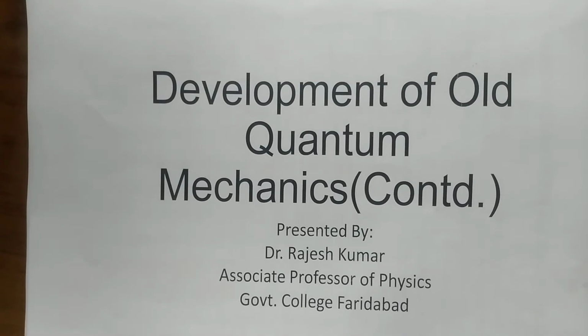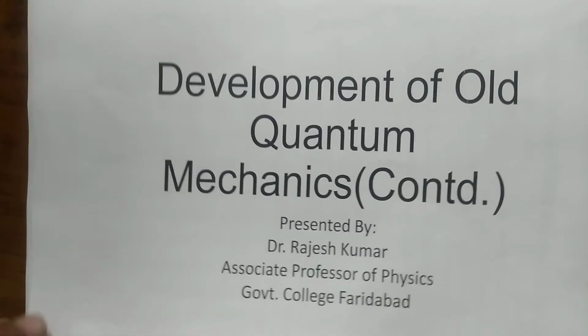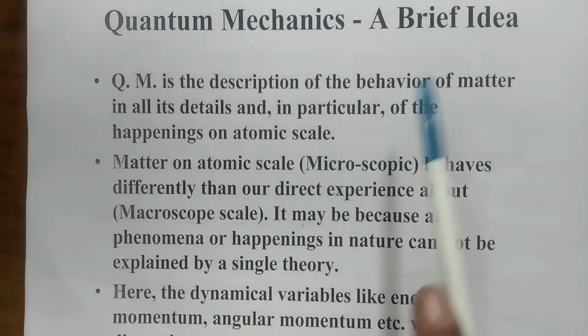So students, in the previous lecture we discussed all those experimental observations or findings which the classical physics could not explain. So therefore there was the need for a theory to explain all those experimental findings, and that theory is quantum mechanics. So quantum mechanics, a brief idea.